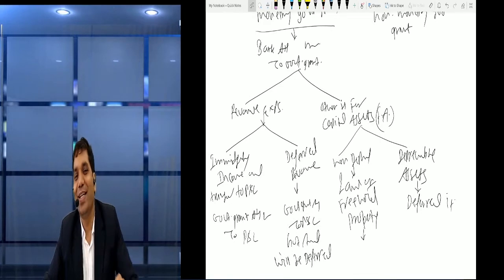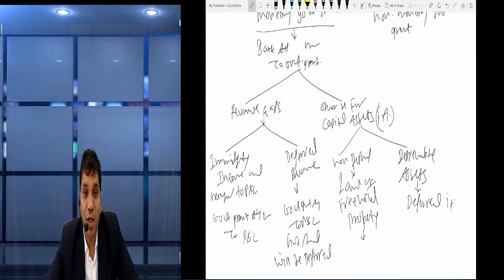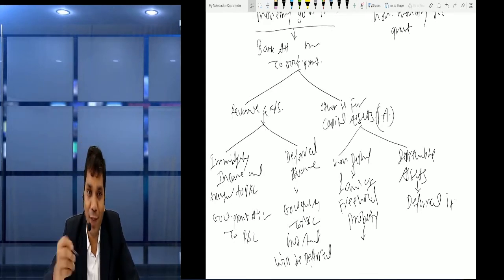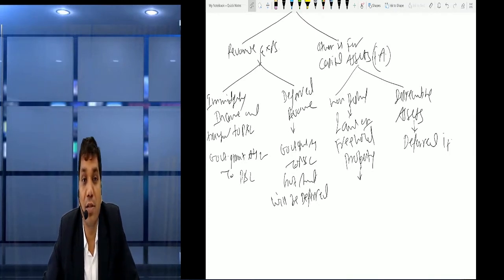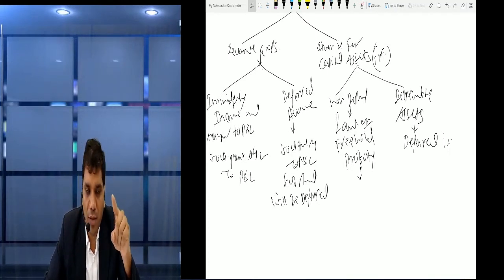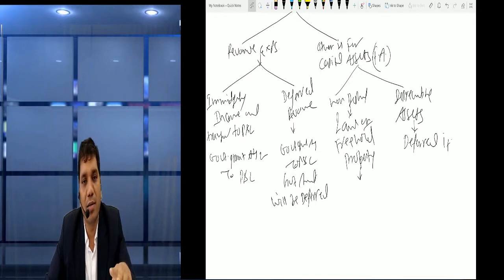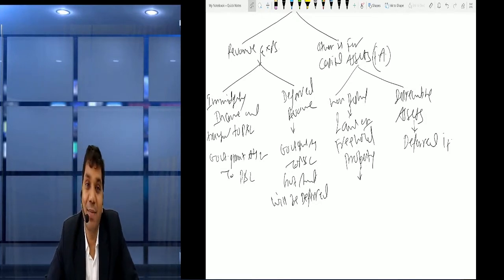Okay, fine. Now friends, if it is used for asset purposes or fixed asset purposes, then it can be used for two types of assets. One is non-depreciable, second is depreciable. If it is non-depreciable, that means it will not reverse. That's why government grant remains government grant. It will not be subtracted from the asset's cost. For depreciable assets, it can be deferred, but we have no option to subtract it from the assets.